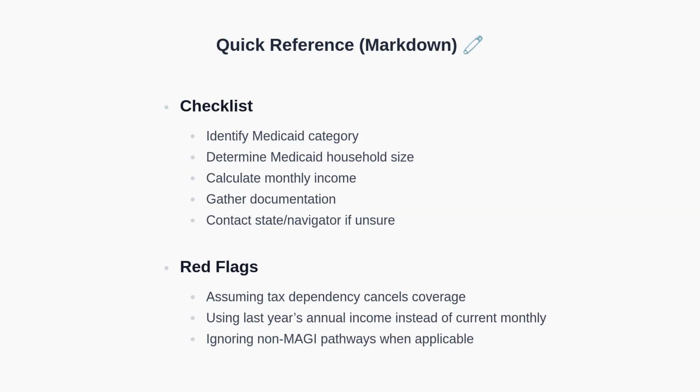Use this quick reference as a working checklist. Identify your category, determine Medicaid household size, calculate current monthly income, gather documentation, and contact your state or a navigator if needed. Watch for red flags such as assuming tax dependency cancels coverage, relying on last year's annual income instead of current monthly income, or overlooking non-MAGI pathways like ABD.